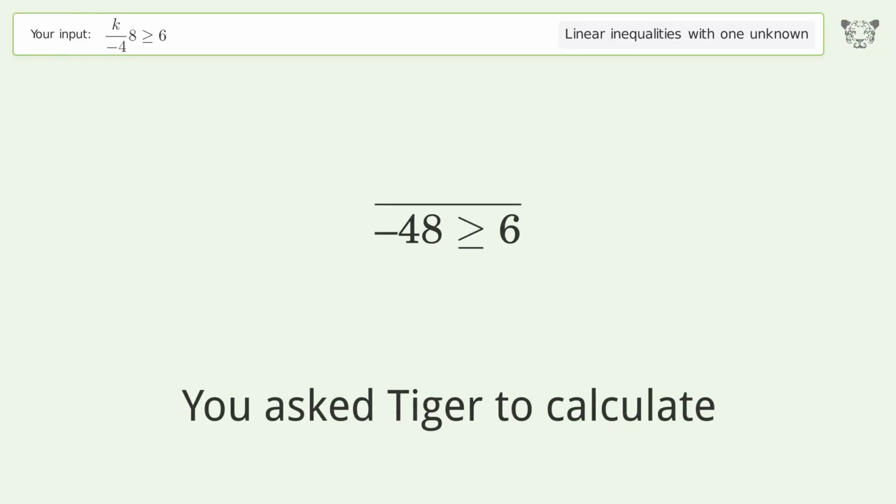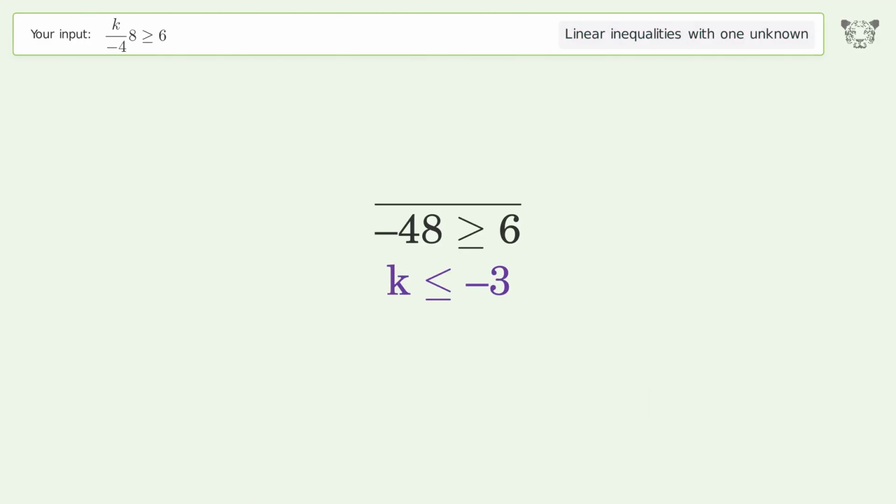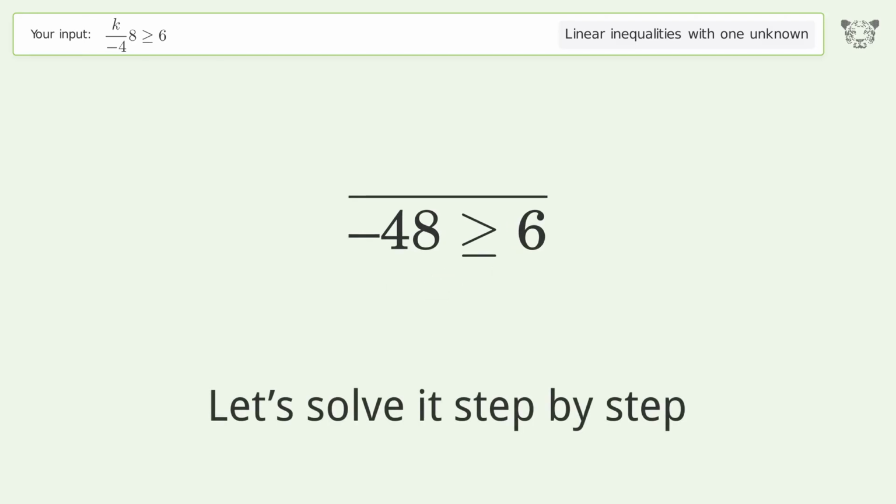You ask Tiger to calculate. This deals with linear inequalities with one unknown. The final result is k equal or smaller than -3. Let's solve it step by step.